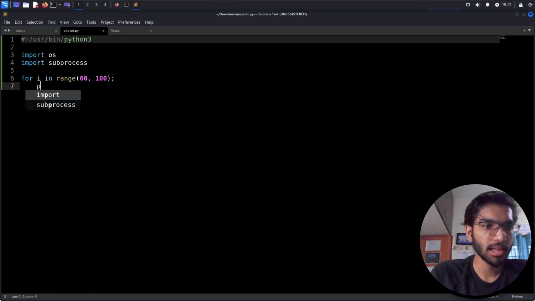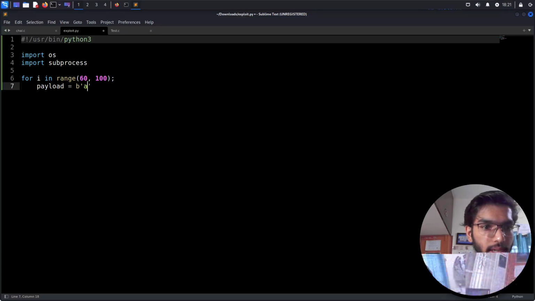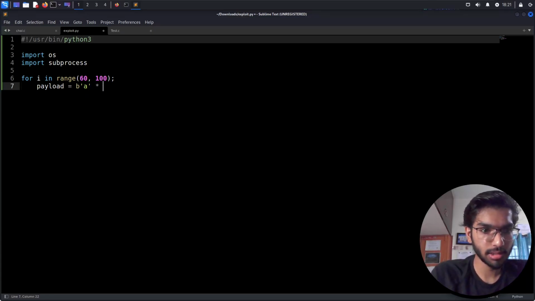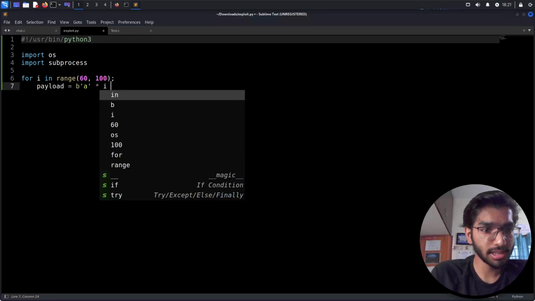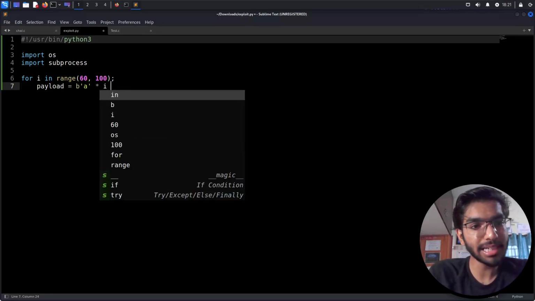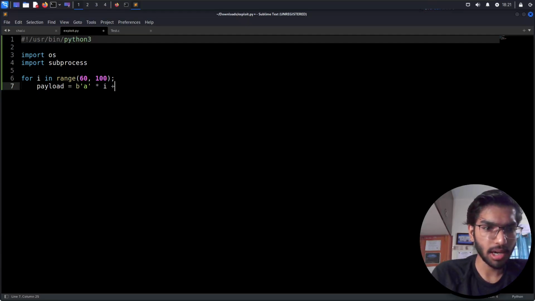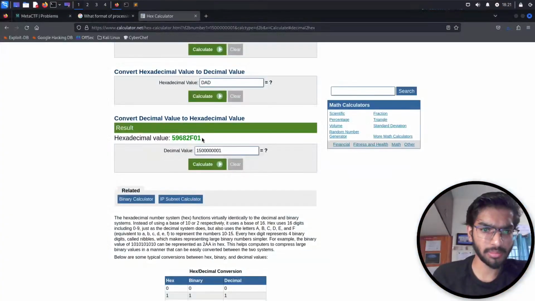Then make a payload, which is going to be the input that we'll be entering. Let's go with A's, repeated i times, where i is the number in the range, initially 60 up to 100. Plus, let's also input our hexadecimal values.